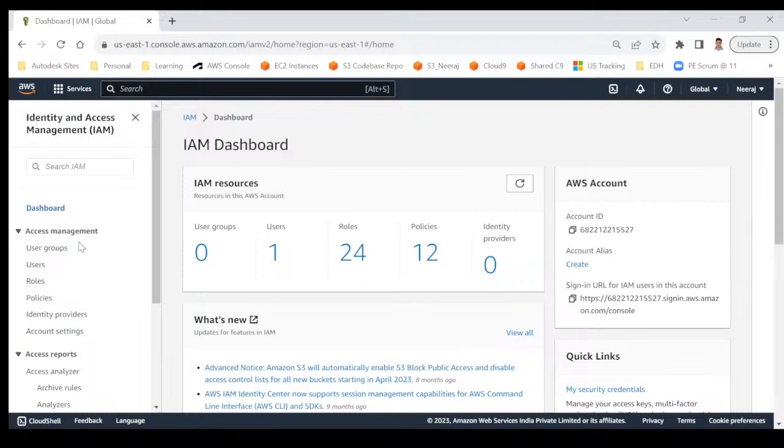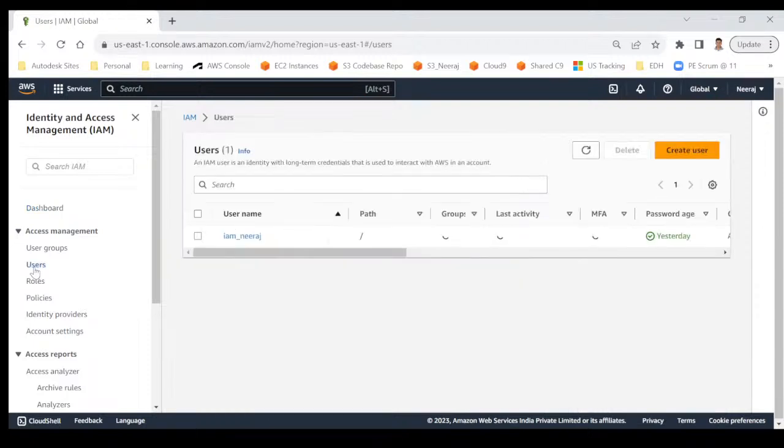On the left side, you can see that there's an option of users. I will click on Users, and you can see that there is already one available user with the name IAM Neeraj. Although this is my name, it is different from the root user. The permissions of this user are completely limited, and my main user, my email address, the root user, has every permission, right? So forget about this IAM Neeraj. We'll create a new user from scratch so that you will understand that.